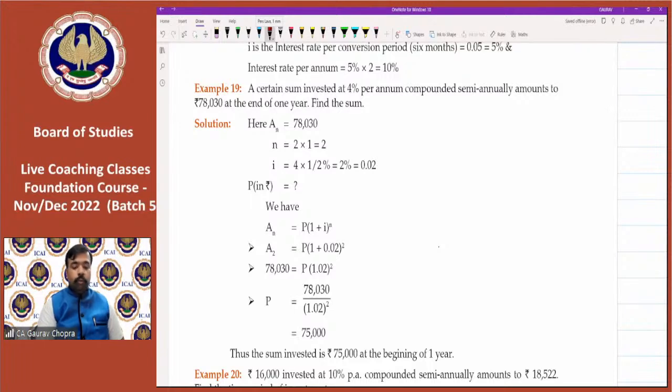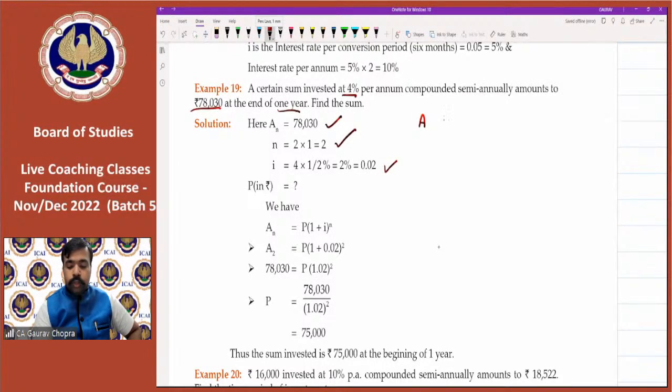For the 19th question, a certain sum invested at 4% per annum, compounded semi-annually, amounts to 78,030 at the end of 1 year. So amount is given, 78,030. Rate is given, 4%. For half yearly, we have to divide the rate by 2, so it will become 2%. At the end of 1 year, 1 year means 2 half years, so n will be 2. Now we can apply and get the result.